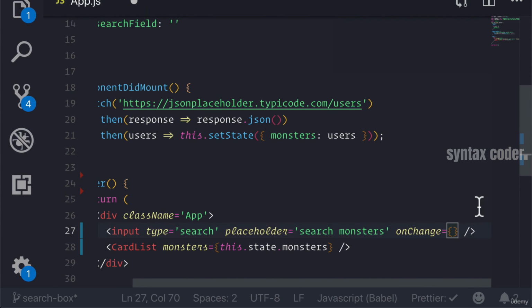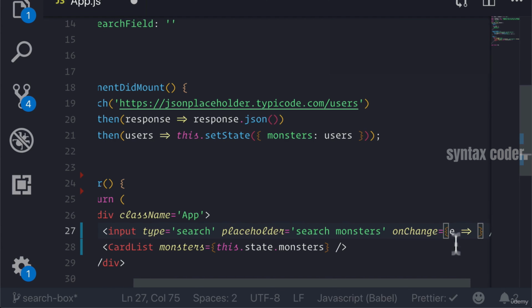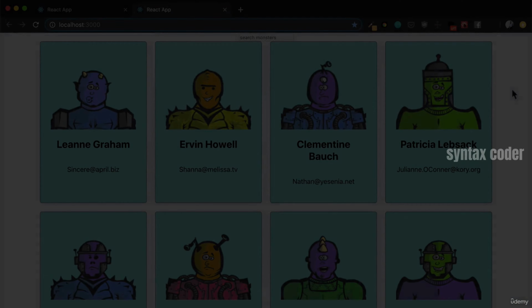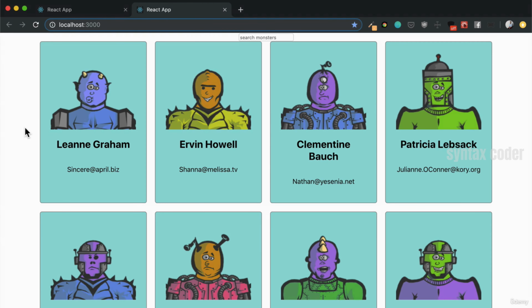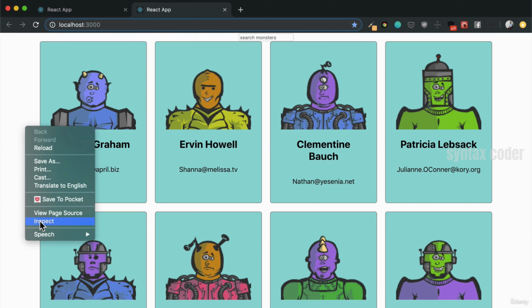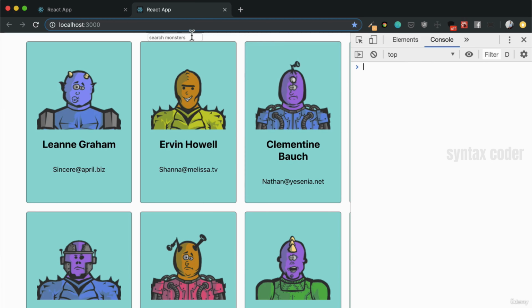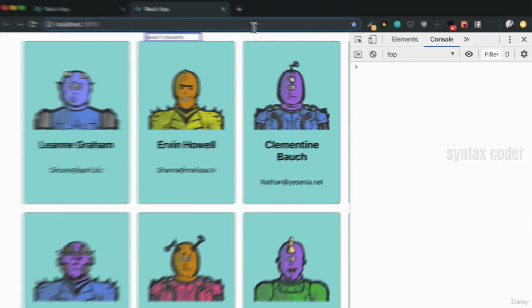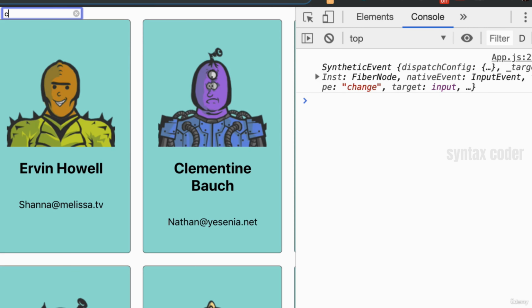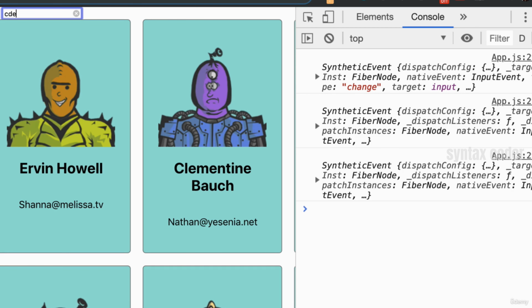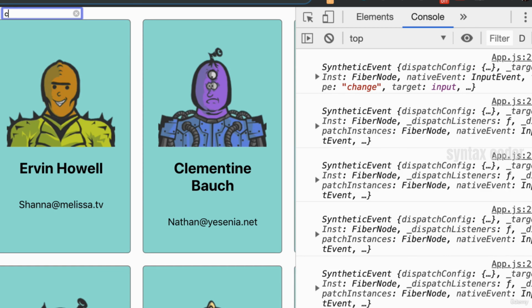What we pass to onChange is actually this function where E represents the synthetic event we're talking about, right? For now, let's just console log E, and we'll see what happens. Let's go to our browser and open up our console using right click and clicking inspect. Now, whenever we type anything into our input, we will see our onChange fire, which was that function we wrote that logs that synthetic event. We also see that it fires whenever we remove any of the characters.